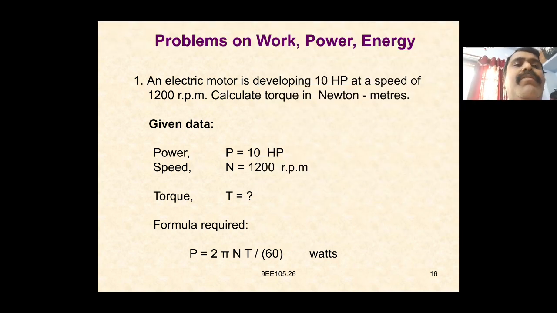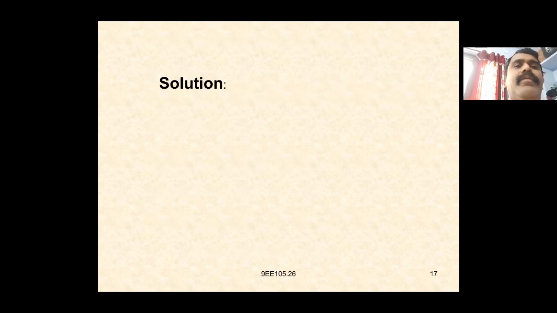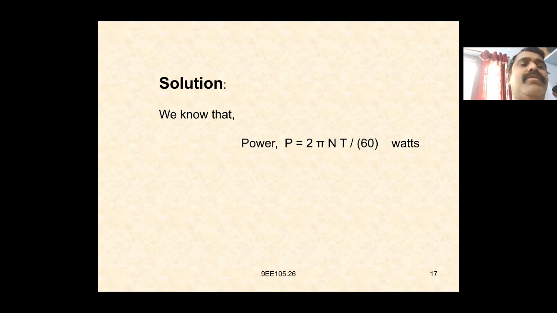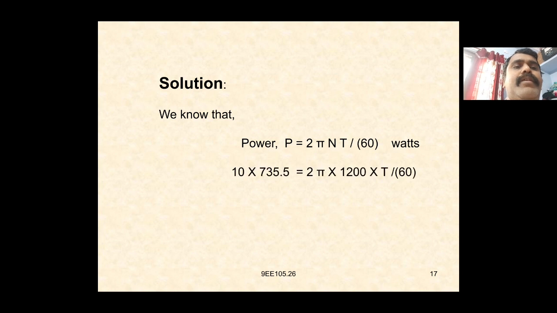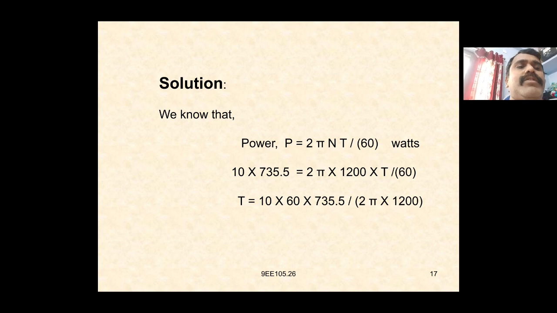First we have to write the given data. Power P is equal to 10 HP, speed N is equal to 1200 rpm, and we have to find the torque T. The formula required is P is equal to 2 pi NT by 60 watts. So 10 into 735.5 is equal to 2 pi into 1200 into T by 60, so T is equal to 10 into 60 into 735.5 divided by 2 pi into 1200.